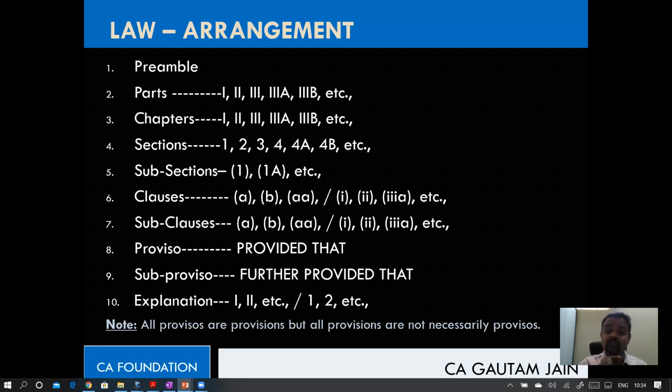Just because I have put the number as 10 doesn't mean that after 9, 10, so after sub proviso there is an explanation. No, guys. Explanation can be there in a section. Explanation can be there with a subsection. Explanation can be there for a subclause. It is possible that explanation can be there with anything. It is not necessary that explanation will be there only after sub proviso. Okay, so when we see the act, we will understand that also.